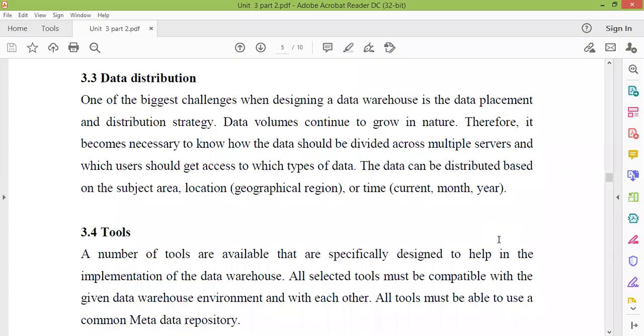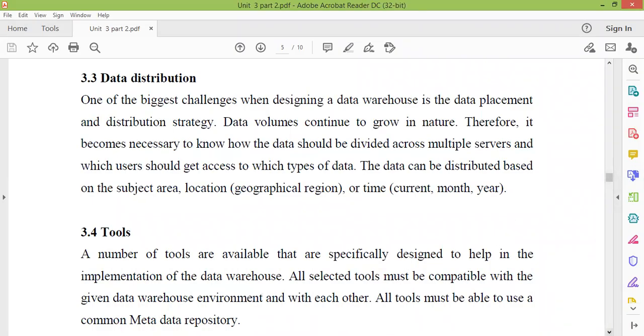So we can summarize the data depending upon your time, your location and your subject area. It depends upon your business need. Depending upon your business need, we divide the data into certain disjoint sets, and those disjoint sets can be located on multiple servers.